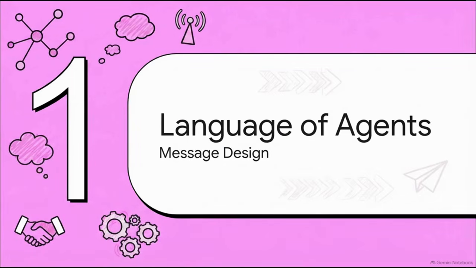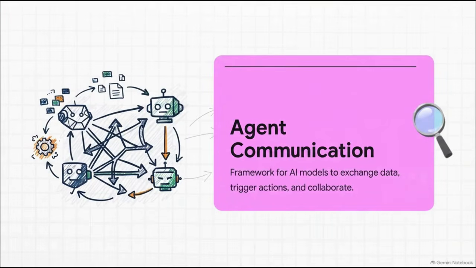Which brings us to our first main topic, the language of agents. So how do we actually get these distinctly separate AI entities speaking the exact same language? At its most basic level, agent-to-agent communication is simply the foundational framework that lets these models exchange data, trigger actions, and collaborate on a unified goal. Think of it as the invisible scaffolding that turns isolated, siloed models into a highly synchronized task force, one that's capable of executing really complex, multi-step operations.